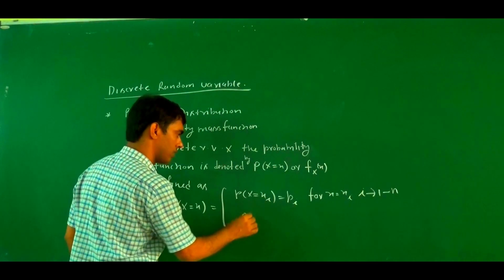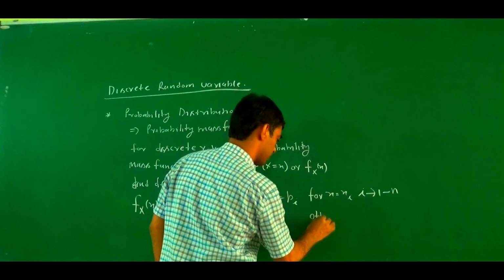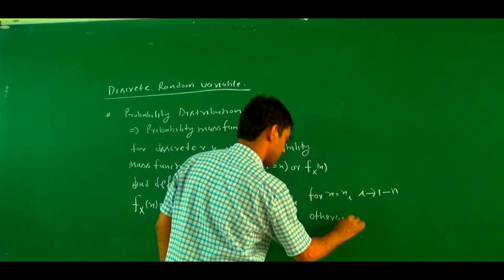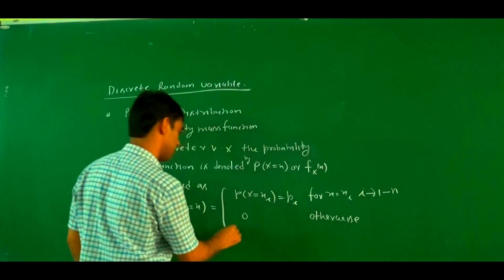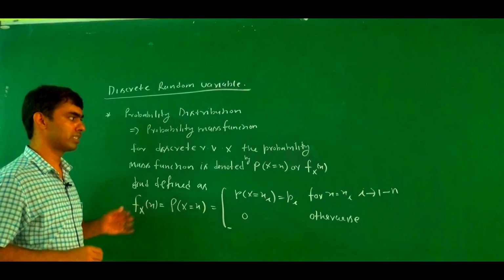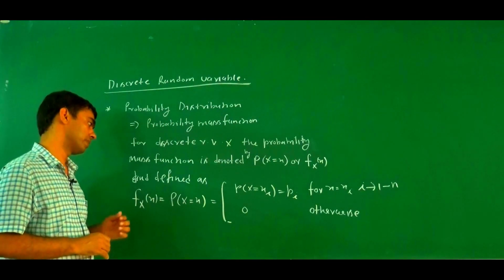Otherwise, what is the value? Otherwise 0. Then this is called the probability mass function.